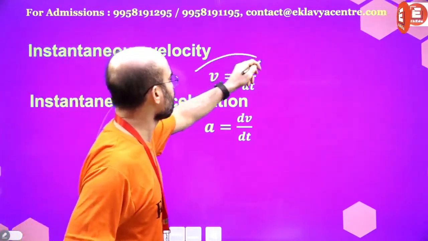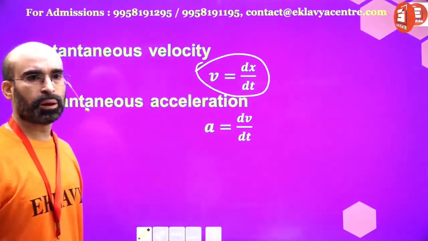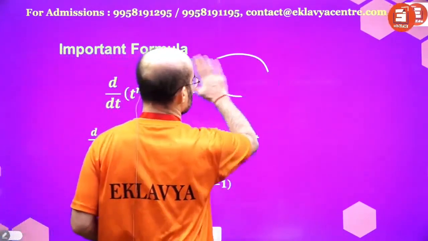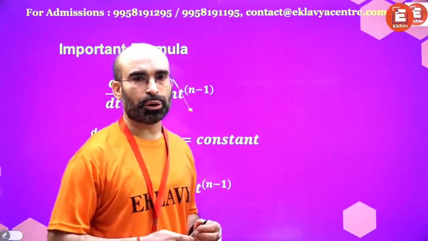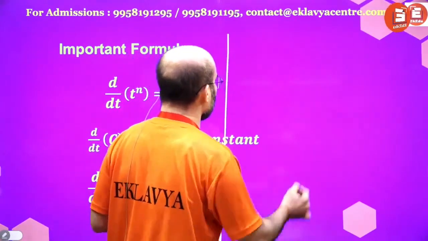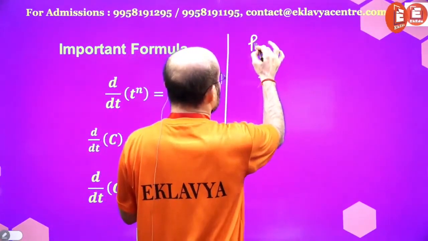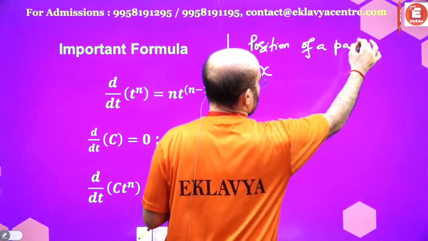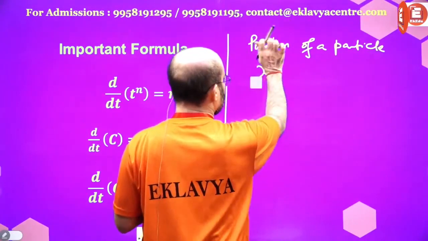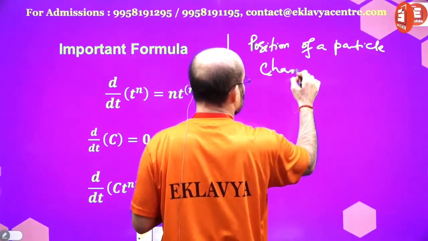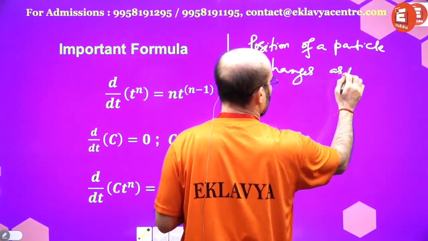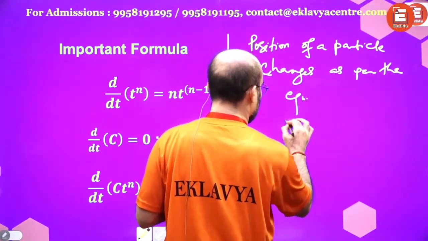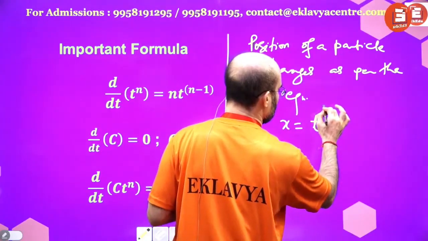Average, instantaneous velocity, this you have understood, right? Now think of this very simple thing. Suppose you have a scenario, a condition where the position of a particle changes as per this equation, x equals t raised to power 3.